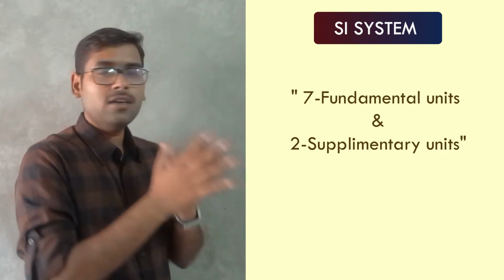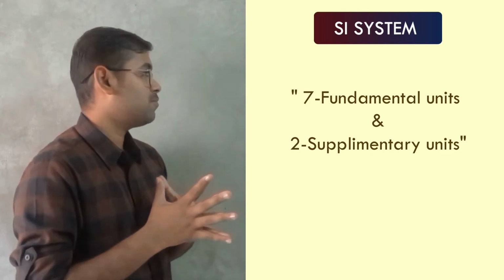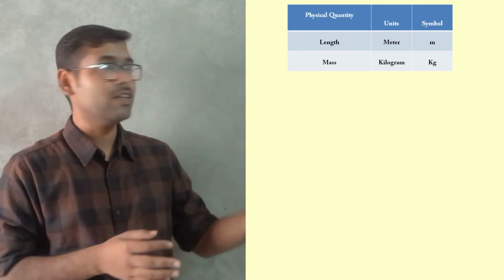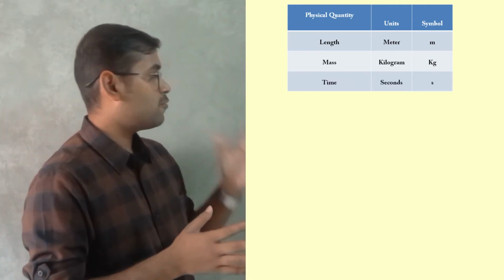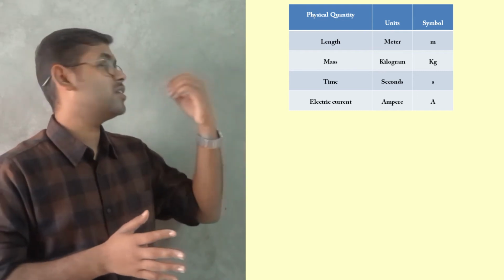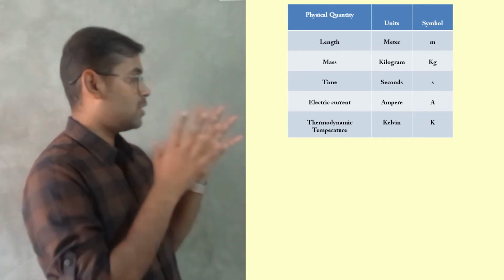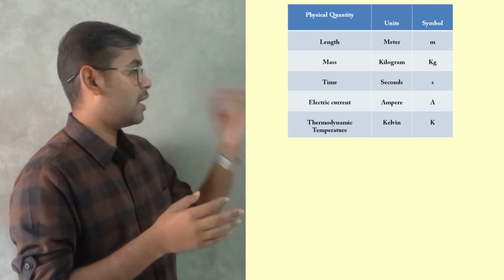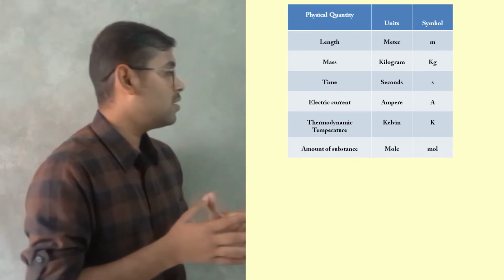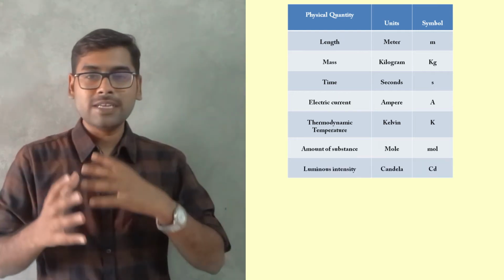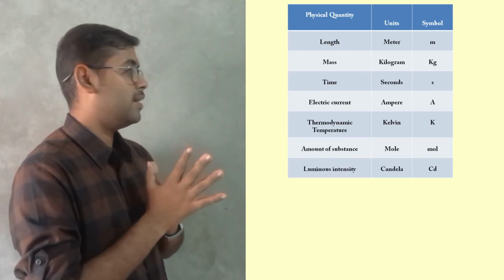Now first let us see the units for 7 fundamental quantities. In fundamental quantities we have length, which is measured in meters, and mass, which is measured in kilogram. Then we have time, which is measured in seconds, electric current, which is measured in amperes, thermodynamic temperature, which is measured in Kelvin, amount of substance, which is measured in mole, and finally luminous intensity, which is measured in candela.